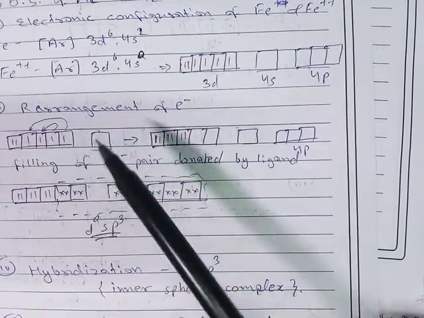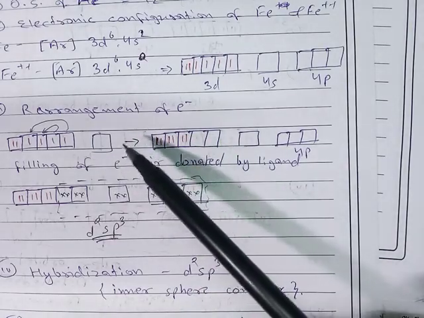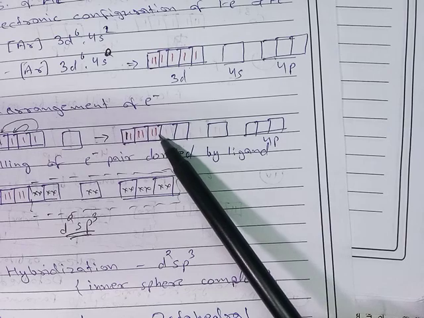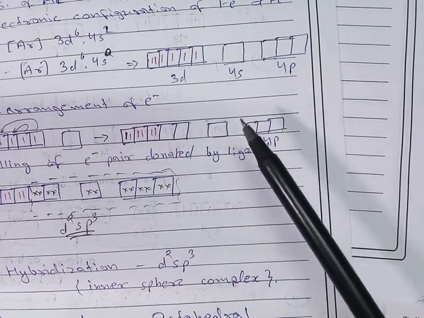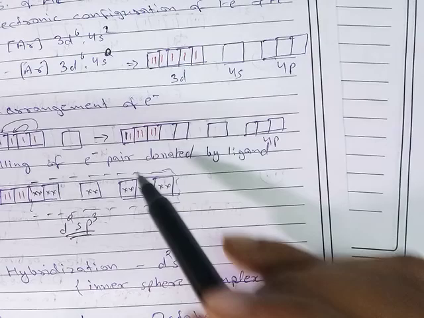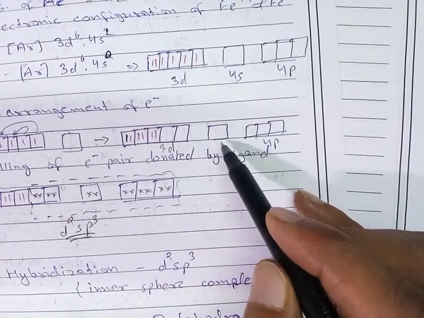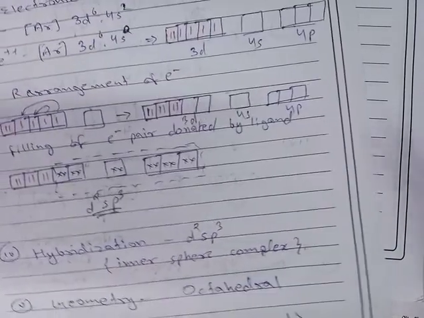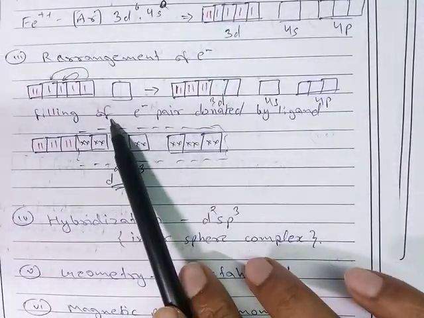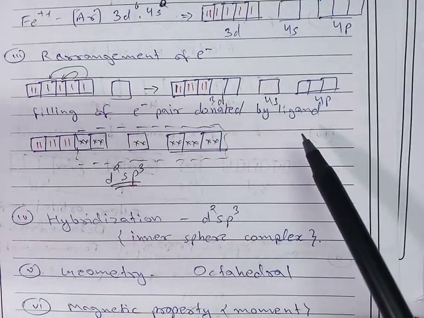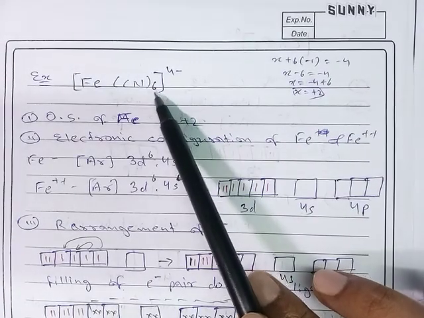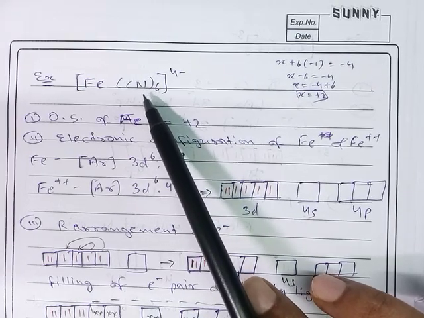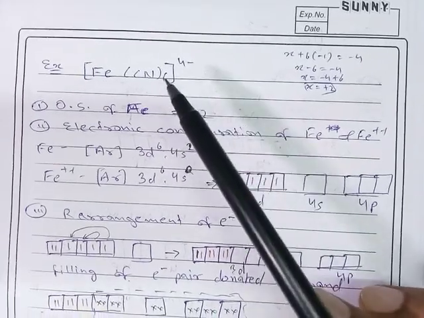So after conversion to pairing, the electrons are like this. 3d6 means 1 2 3 4 5 6, and 2 orbitals are vacant. Here it is 3d, this is 4s, and this is the 4p subshell. Here we fill the electron pairs donated by the ligands. The number of ligands is 6, so the 6 cyanide ligands can donate 12 electrons, meaning 6 electron pairs.